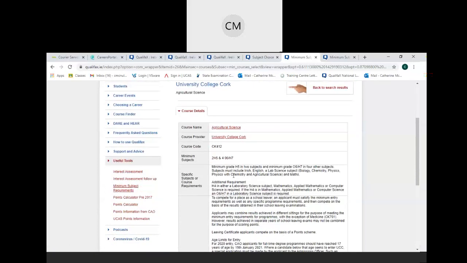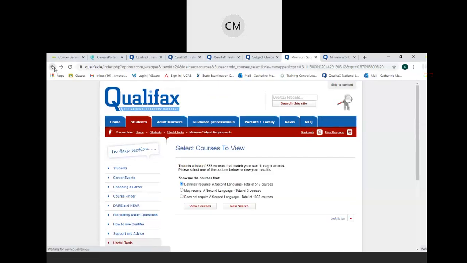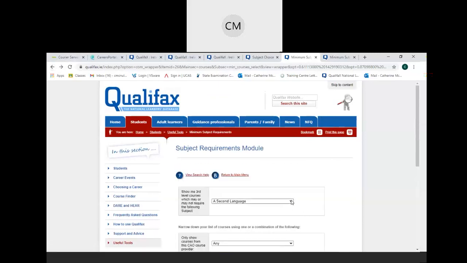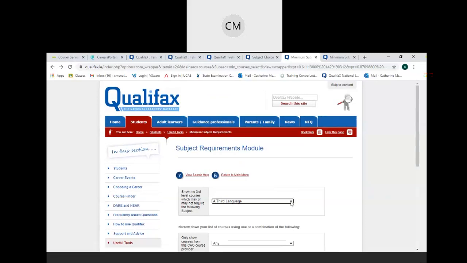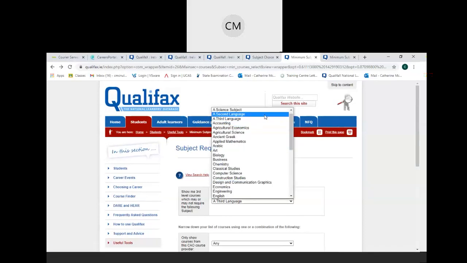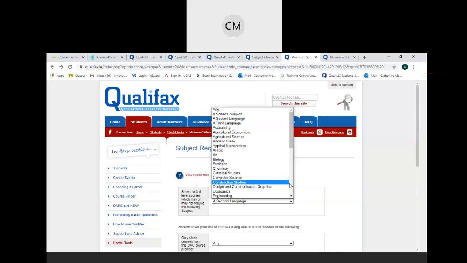Yeah, so subjects must include Irish and English, but not a foreign language. So just to be clear on that. So I suppose if you're looking at the foreign languages, what you really want to search for is, does your course require a third language? The second language there would be including English and Irish, which are compulsory anyway, unless you have an exemption for the Irish, of course.